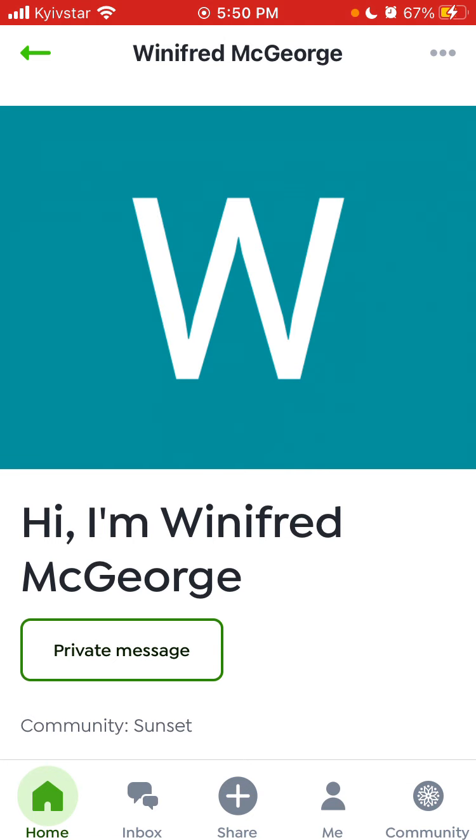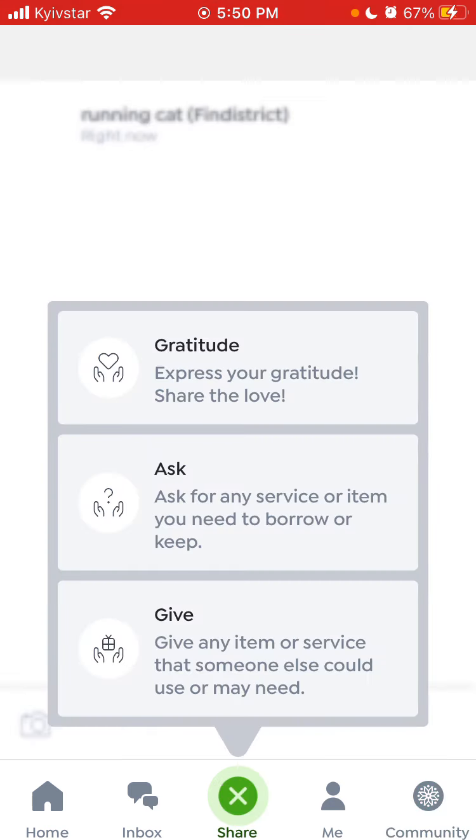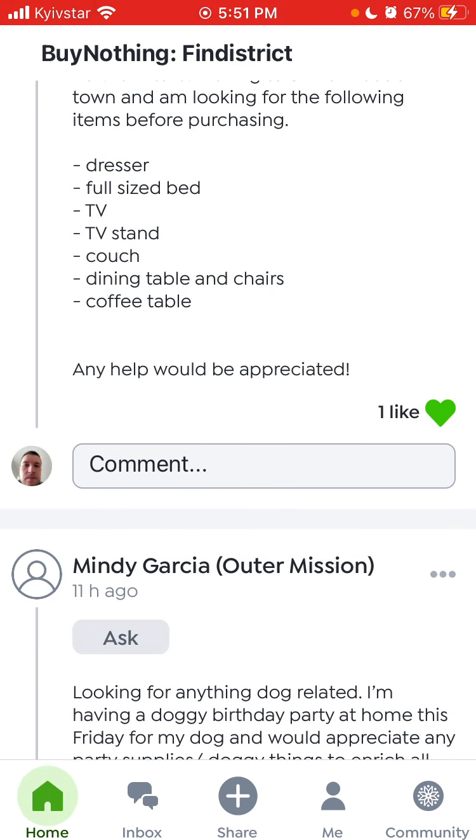So it's an interesting app. It's a different approach to Facebook groups, where this way you just connect with people in a specific community, and there are just 3 different topics: ask, give, or gratitude. Interesting concept. Definitely give a try to this app, especially if you're moving to a new city or just don't know what to do or anything.